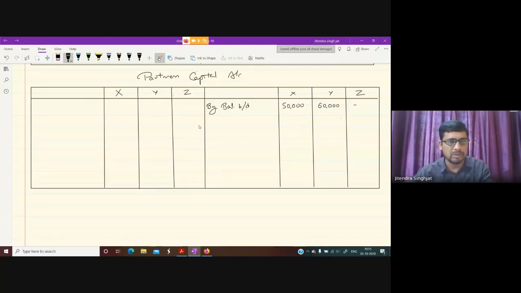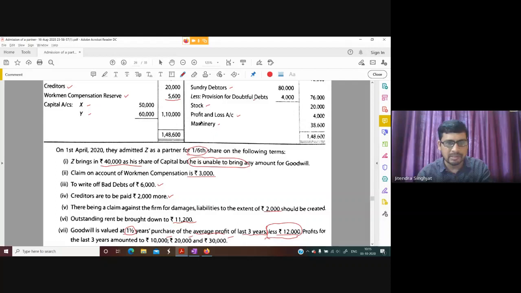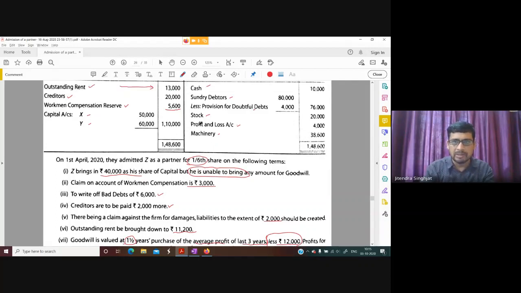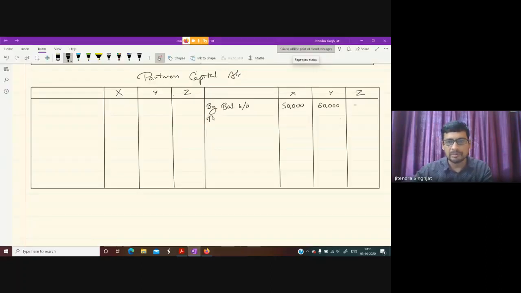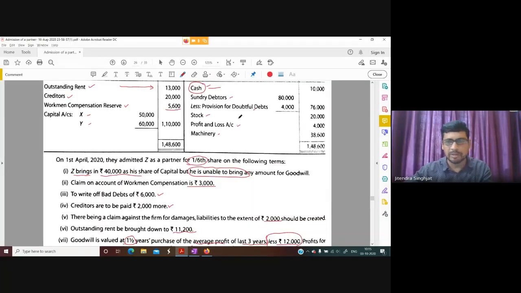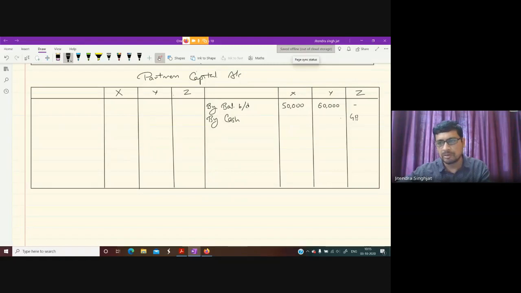Z brought how much? We can see Z brings in 40,000 as his share of capital. But you can see in the book it is mentioned cash. Children, that is what I want to explain to everyone. If the balance sheet mentions cash, and here it is mentioned that Z brings 40,000 as his share of capital, but it is not clear whether through bank or through cash, we normally write cash account. We normally assume cash. So by cash, he brought 40,000.